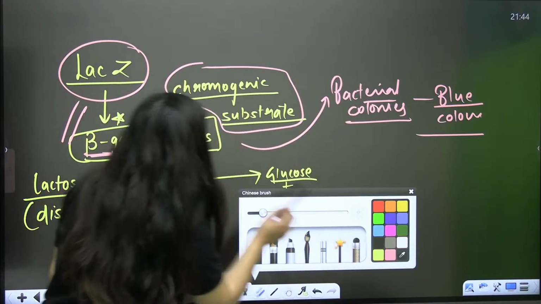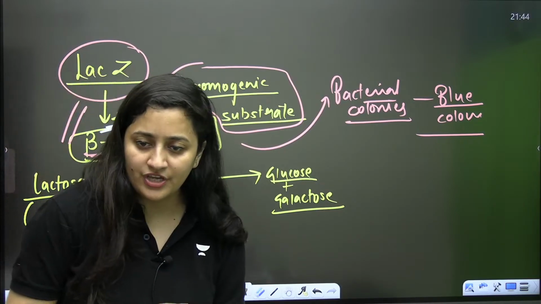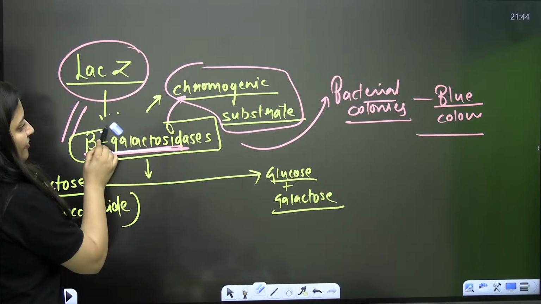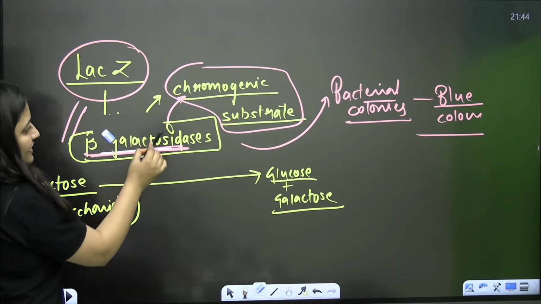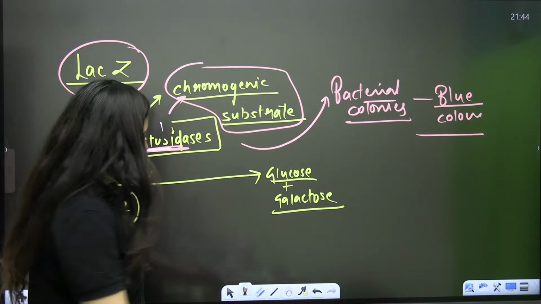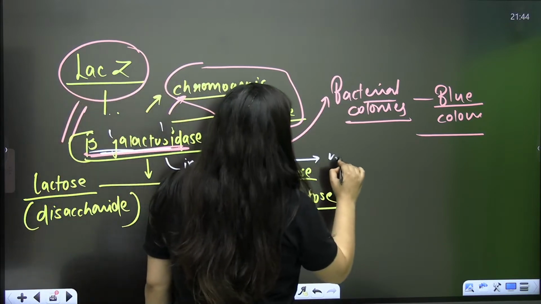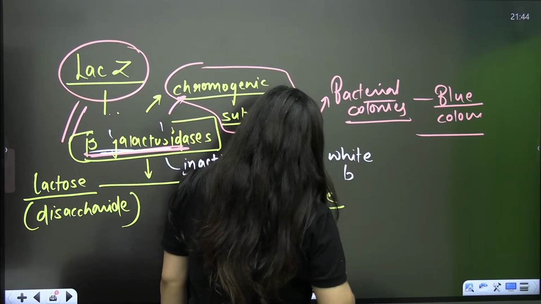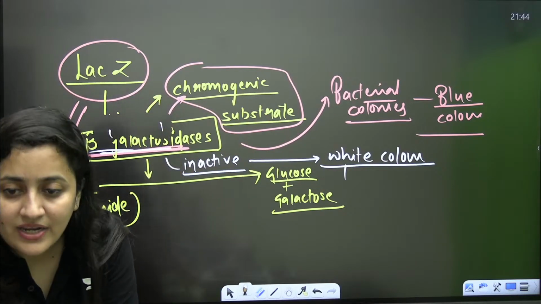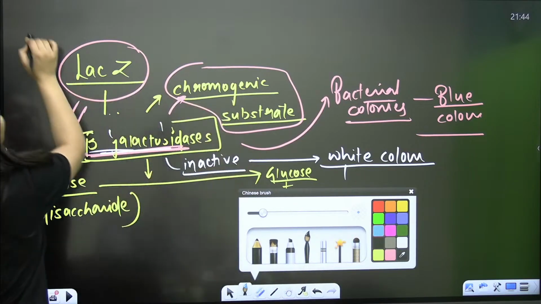Now this gene also has a sequence for the restriction enzyme. So obviously, if I use that restriction enzyme, it will interrupt this gene sequence. So this enzyme will become inactive. Yes or no? If this enzyme is inactive, the bacteria will not give the blue color. Instead, the bacteria will give white color. So it is the example of insertional inactivation.